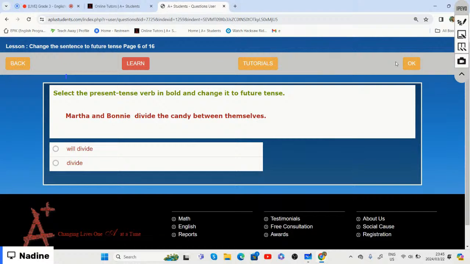So are we saying Martha and Bonnie will divide the candy between themselves? Or are we going to say Martha and Bonnie divide the candy between themselves? We need to choose the correct option.